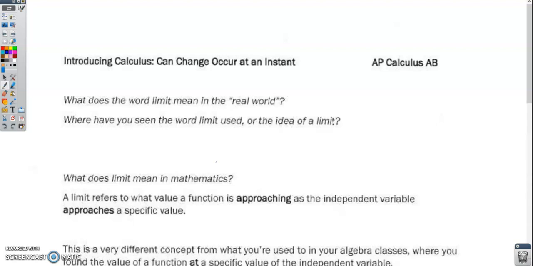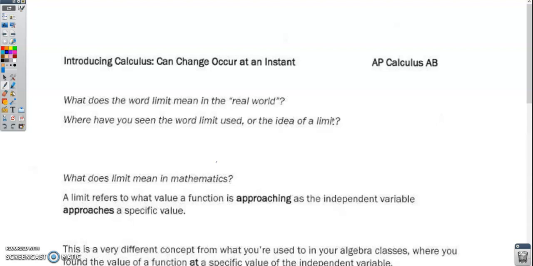Start right here with this first question for you. Stop and think for a second, and if you want to take a pause on the video when you do this: what does the word limit mean in the quote-unquote real world? Think about what the word limit means to you, not from a mathematical standpoint, but purely from an English standpoint. Go ahead and pause and think about that for a few moments. All right.